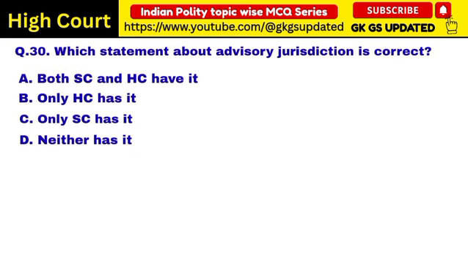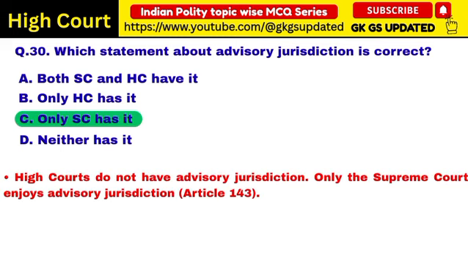Next question. Which statement about advisory jurisdiction is correct? A. Both Supreme Court and High Court have it. B. Only High Court has it. C. Only Supreme Court has it. D. Neither has it. Correct answer: Only Supreme Court has it. High courts do not have advisory jurisdiction. Only the Supreme Court enjoys advisory jurisdiction under Article 143.